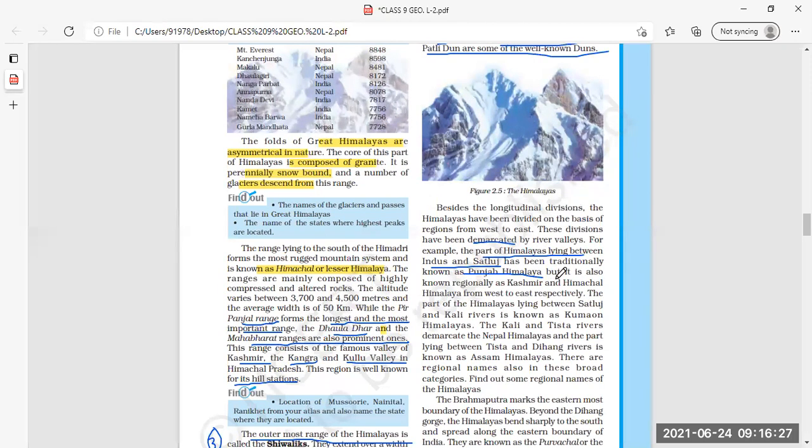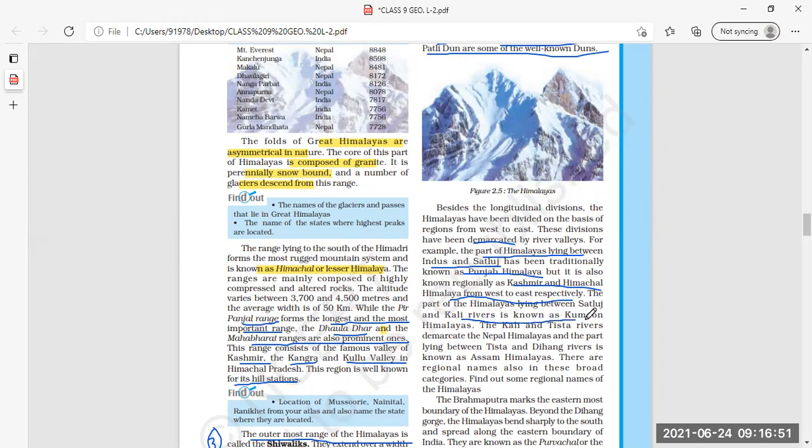It is well known with the name regionally as Kashmir and Himachal Himalaya from west to east respectively. The part of Himalaya lying between Satluj and Kali River is known as Kumaon Himalayas.